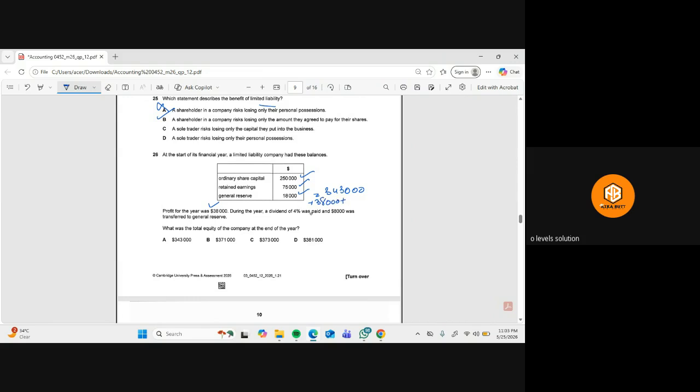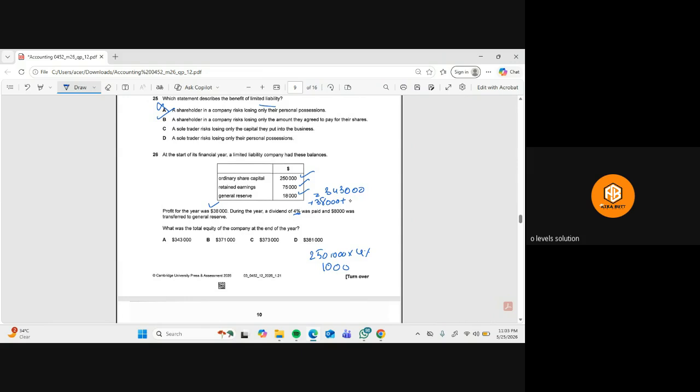So we paid the dividend, which is 4%. They're saying a dividend of 4% was paid and 8,000 was transferred to the reserve. Okay, so you need to multiply this 4% with 250,000 because we have paid this on the ordinary share capital. So 250,000 multiplied by 4% is equal to 10,000.